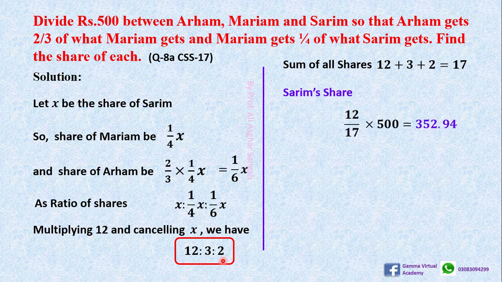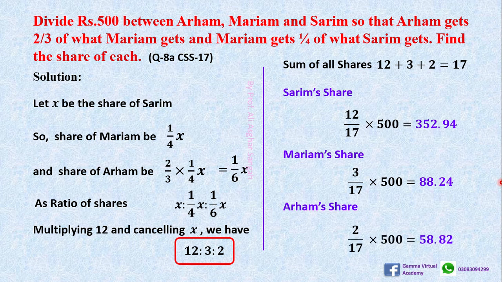So we get Saram's share 12 upon total share 17. 500 will be divided into 17 shares and multiplied by the share of Saram, that's 12. We got this result. Similarly, Mariam's share is 3 into 500 divided by 17. We got this, and Iram's share is equal to 58.82.